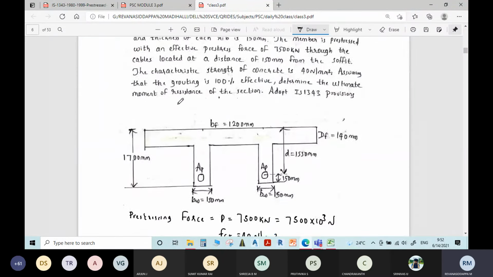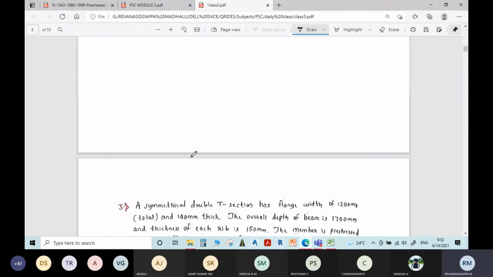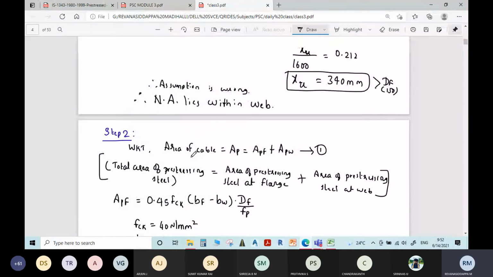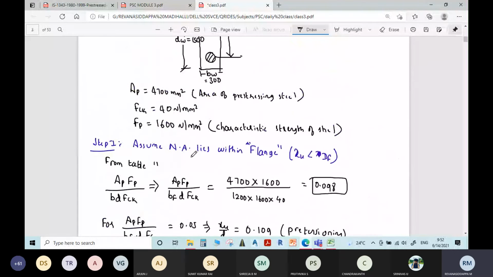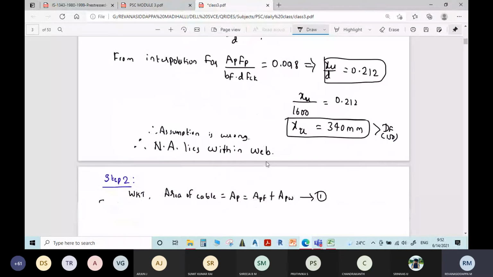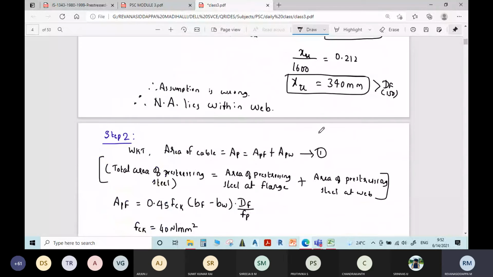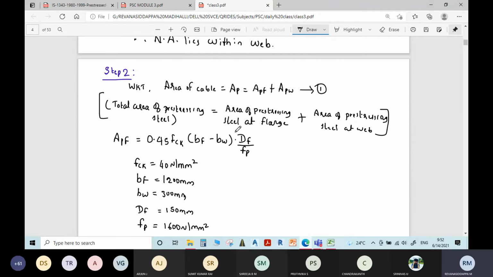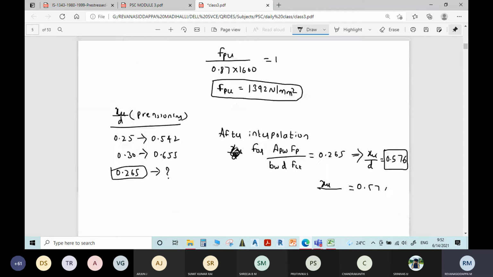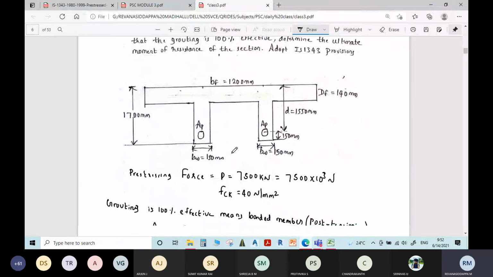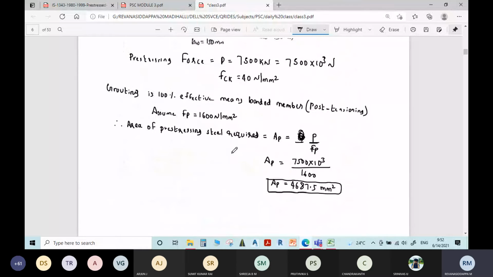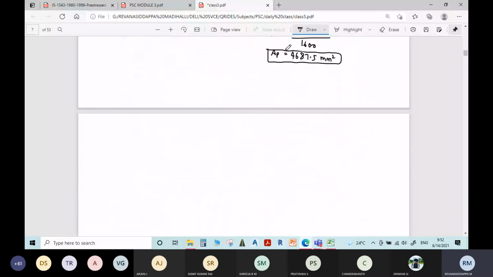Like this you can make a guess and assume. Otherwise, first you assume the depth of neutral axis in the flange as we assumed in the previous problem. Find the neutral axis, compare. If it comes within the flange, then proceed for the moment of resistance. Otherwise, we need to follow the second method. So for this problem, I will assume the depth of neutral axis within the web only.